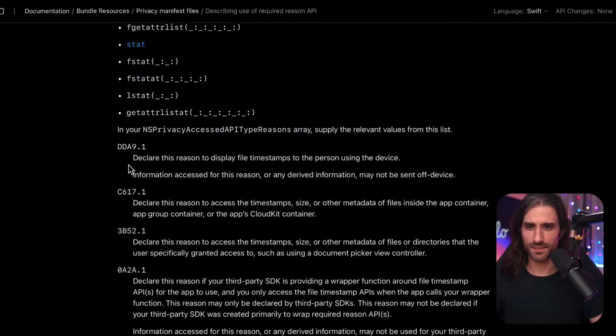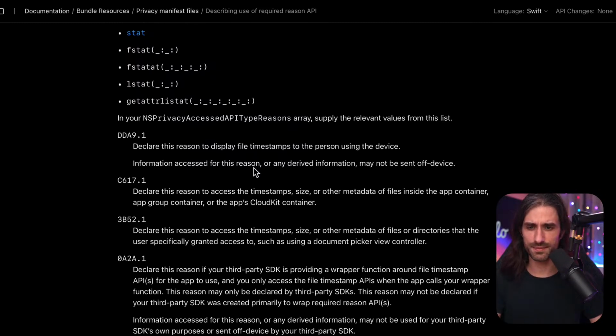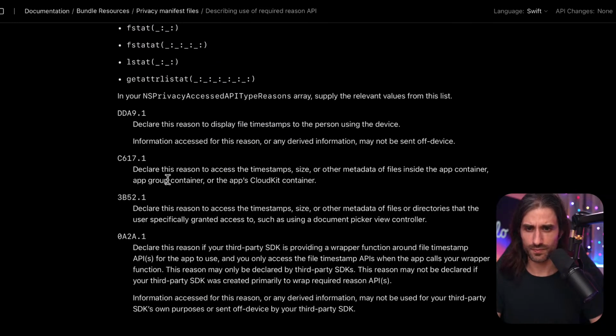So what do we have? So to display the file timestamp to the user, if you're just building some kind of file system browsing UI. So this one is called declare to access the timestamp.